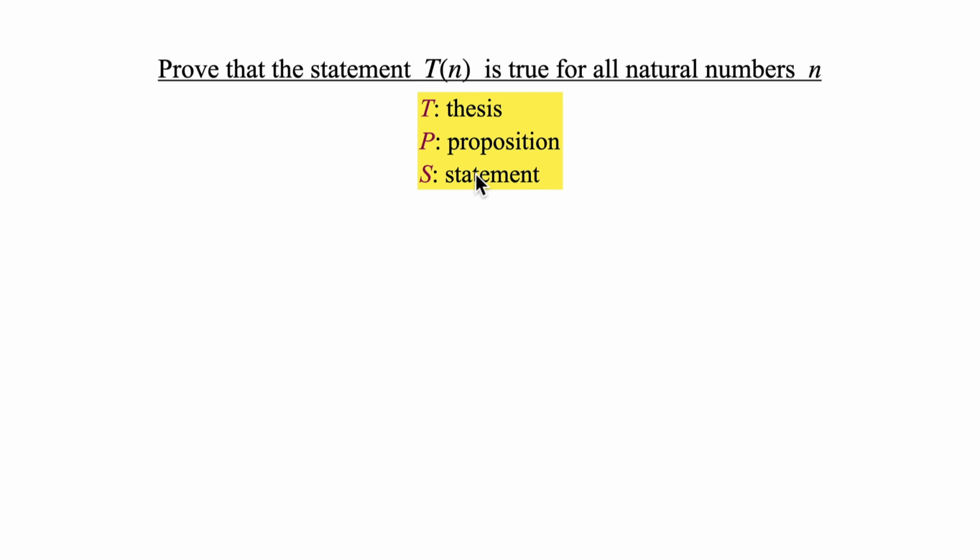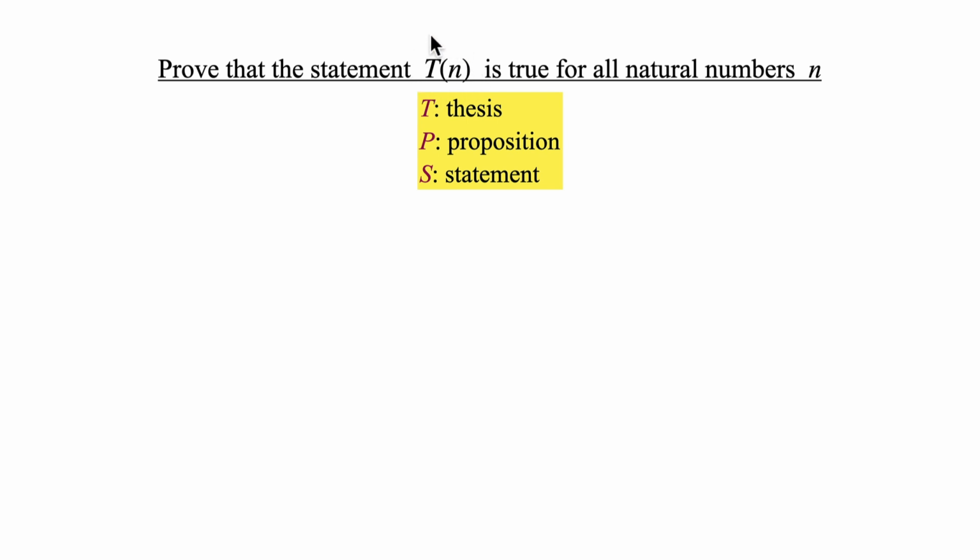You can use any of them, but I just want to give you several possibilities because it is possible that your teacher will use another letter than T. I'm used to the letter T. So our theorems will often look like this. Prove that some statement T of n is true for all natural numbers n, or sometimes for all natural numbers n greater than or equal to 3. Then you know that this 3 is your n0, right?